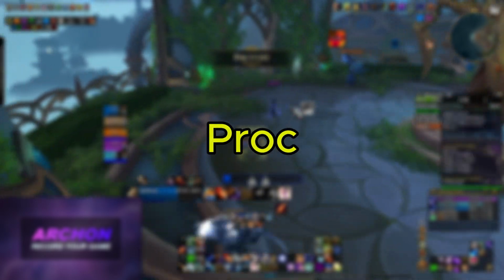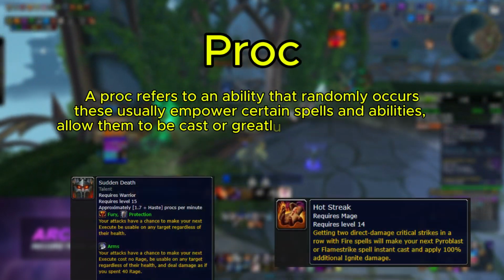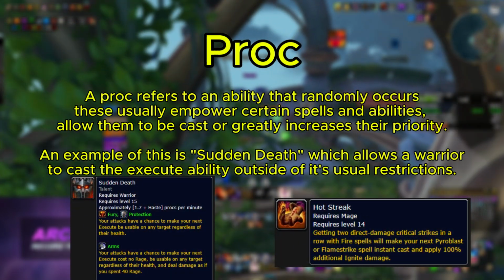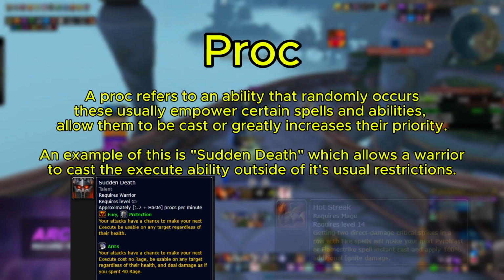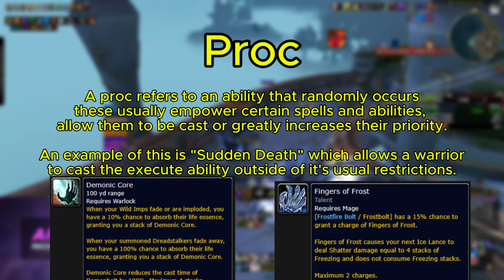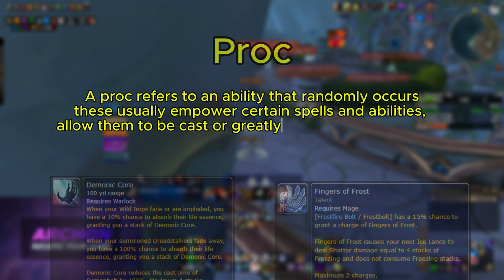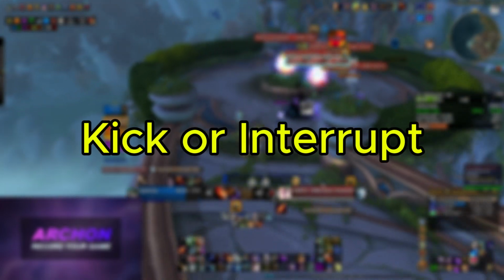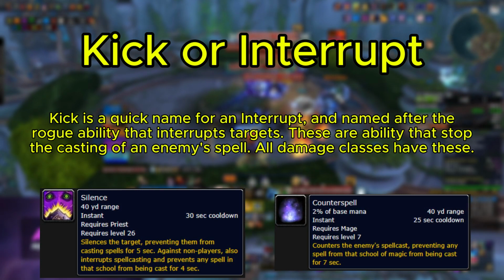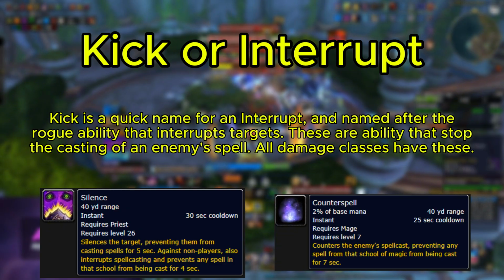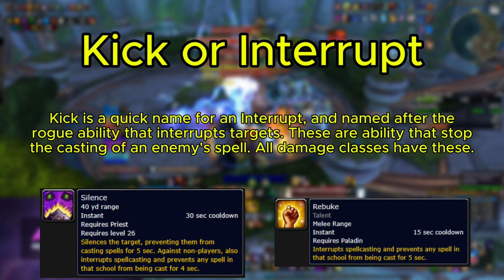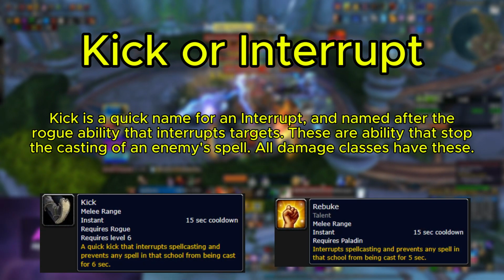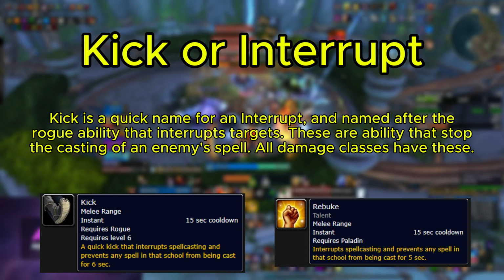Proc. A proc refers to an ability that randomly occurs. These usually empower certain spells and abilities, allow them to be cast, or greatly increase their priority. Kick or interrupt. Kick is a quick name for an interrupt, and is named after the rogue ability that interrupts targets. These are abilities that stop the casting of an enemy's spell. All damage classes have these.